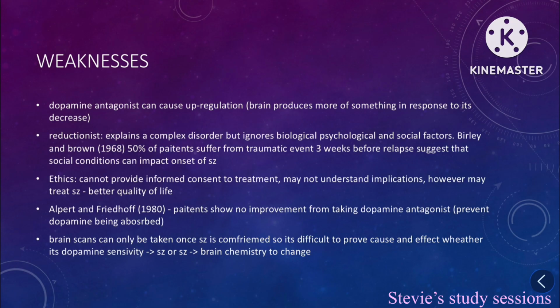Brain scans can only be taken once schizophrenia is confirmed, so it's difficult to prove cause and effect, whether dopamine sensitivity leads to schizophrenia or whether schizophrenia leads to brain change.